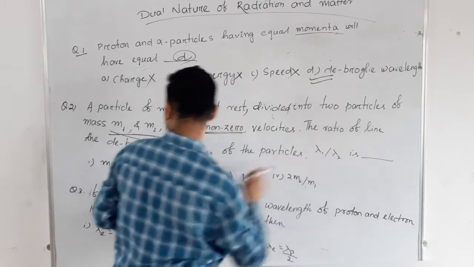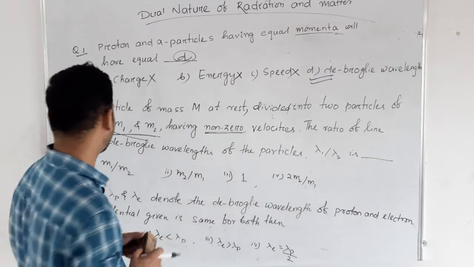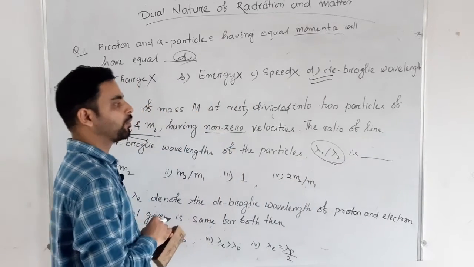The ratio of the de Broglie wavelength of the particles will be how much? I have to calculate the ratio of lambda 1 and lambda 2.